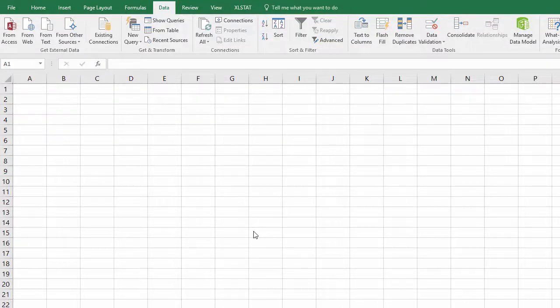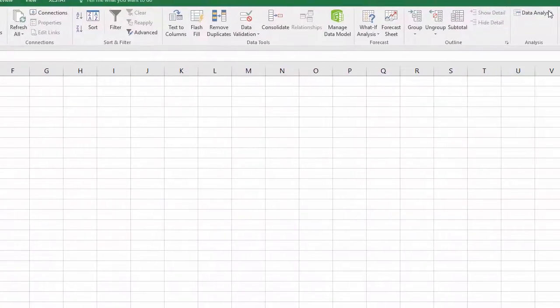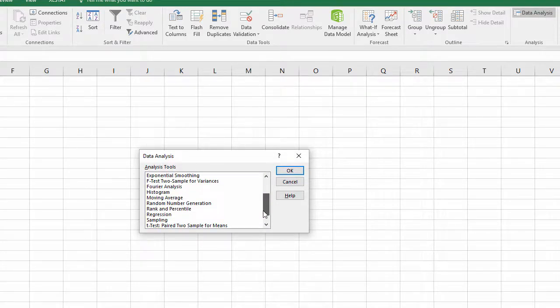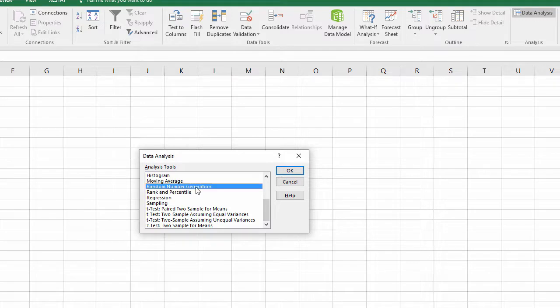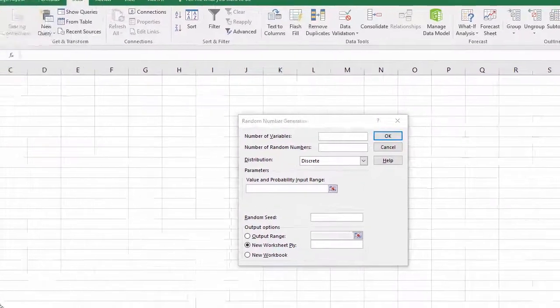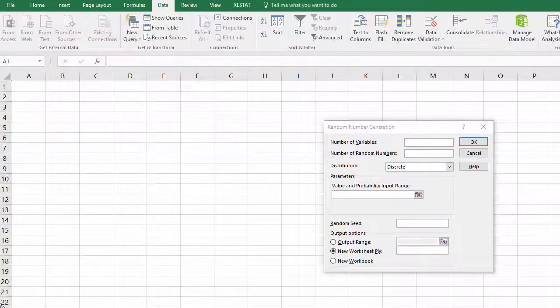To generate random numbers, select Data, then choose Data Analysis, and then select Random Number Generation in the Data Analysis dialog box. Then click OK. In the Number of Variables box, enter the number of columns containing the random numbers that will be generated. For this example, 2 variables will be generated, so the number 2 is entered in the Number of Variables box.